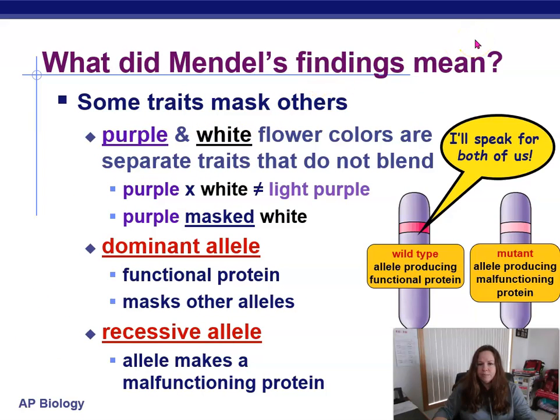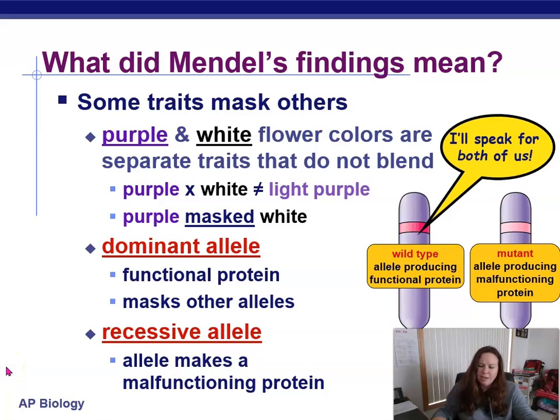Here's our next finding. Some traits have the ability to mask or cover up others. So the purple and white flower colors are separate traits, separate alleles. They do not blend. And one of them in that F1 generation is the one who showed up, and you couldn't get the other one until the F2 generation. So the dominant one then would be the purple, and it would be the one that's expressed when you actually have that allele. The other one gets covered up for a generation. That's called the recessive allele. So purple would have been the dominant and white would have been the recessive.